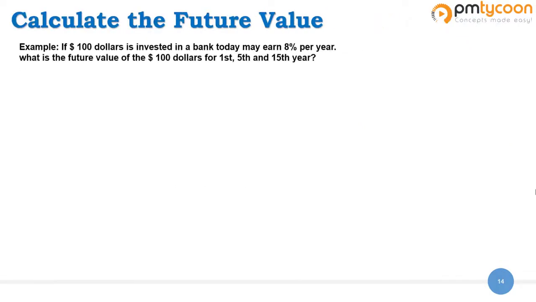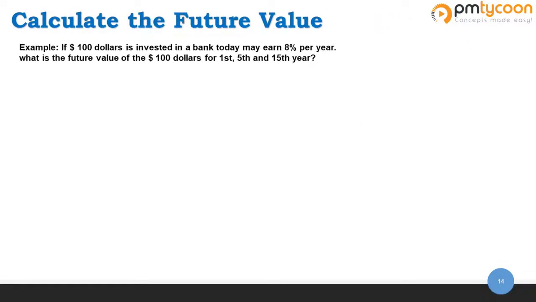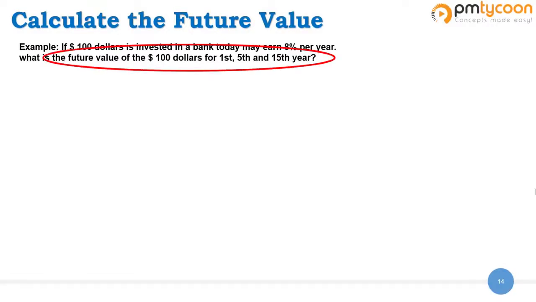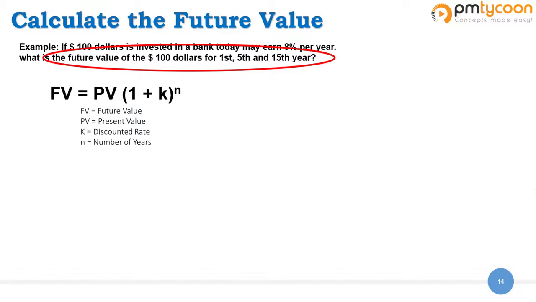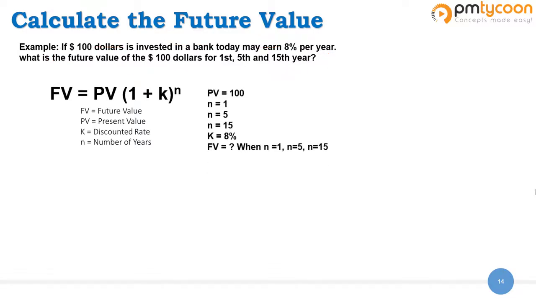On the screen, you see an example. If $100 is invested in a bank today, it would earn 8% per annum interest. Then what is the future value of that $100 after first year, 5th year, and 15th year? In this scenario, the 8% is our discount rate, which is nothing but the opportunity cost. And $100 is the present value. And we need to find out the future value of that $100 for the first year, 5th year, and 15th year. So the value of PV is $100.